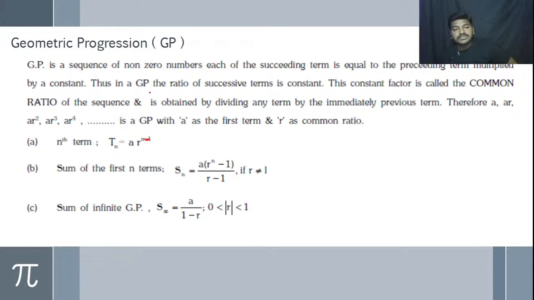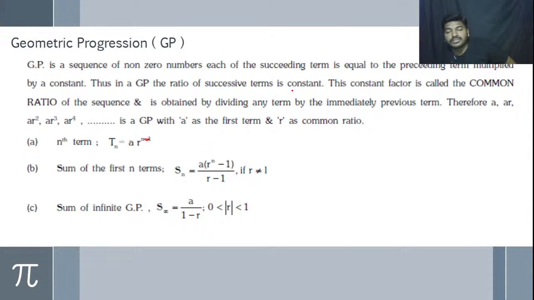Thus, in a GP, we take the ratio of the successive terms. Coming to the AP, we are finding the difference between two terms. But coming to geometric progressions, we have to take the ratio between two terms. And that ratio will be a common fixed number.